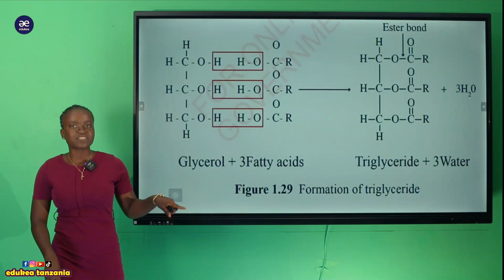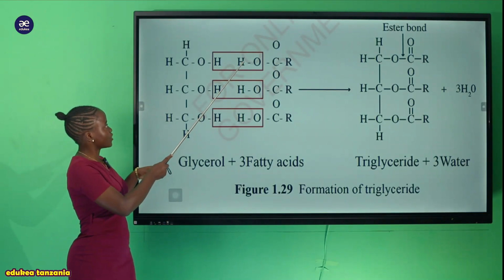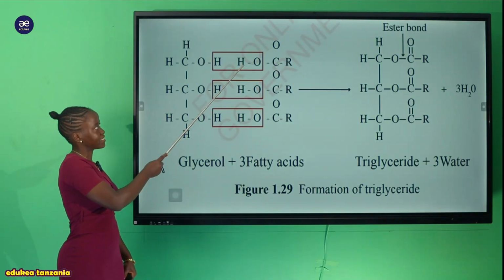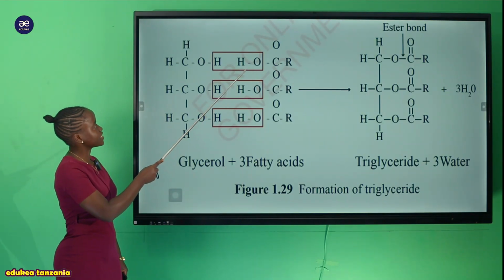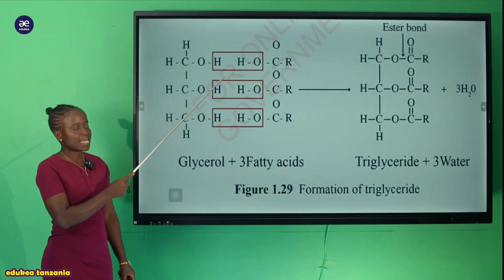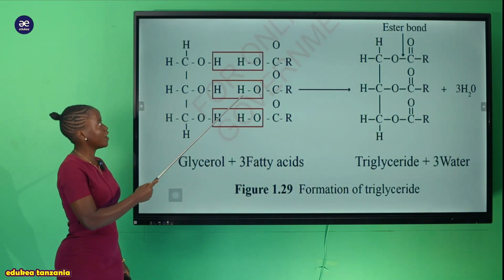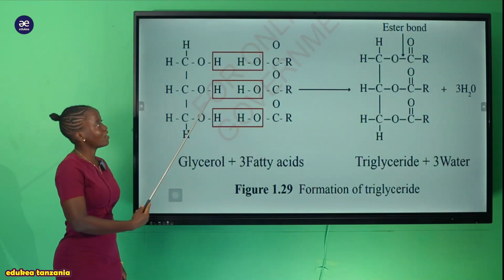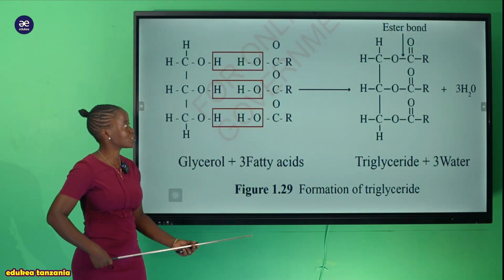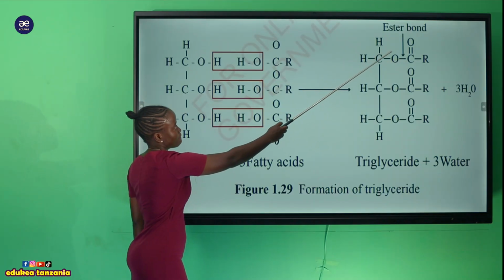So where do those 3 molecules of water come from? The first molecule of water comes from the first fatty acid together with the glycerol. The second comes the same way, and the third is the same. So after the formation of the ester bond, you can see this is the ester bond.